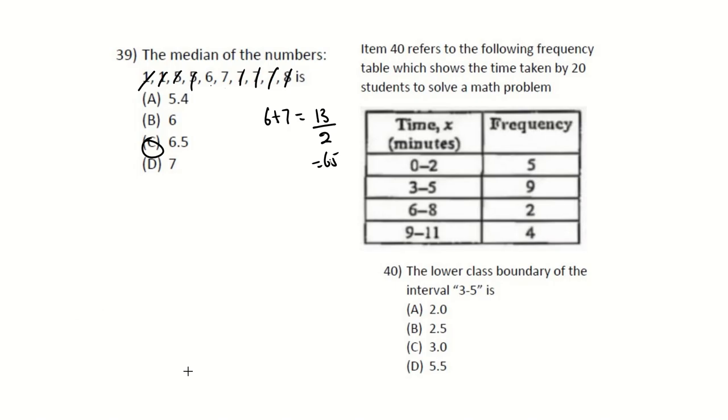Item 40 refers to the following frequency table, which shows the time taken for 20 students to solve a math problem. The lower class boundary of the interval 3 to 5. So we are looking at the lower class boundary, which would be 2 plus 3 divided by 2, which is 2.5. So it would be 2.5.